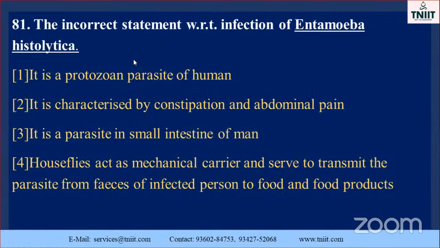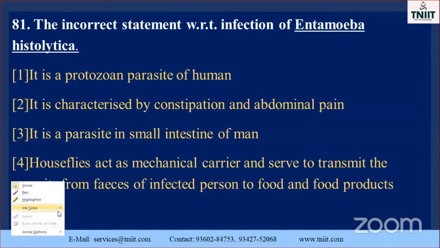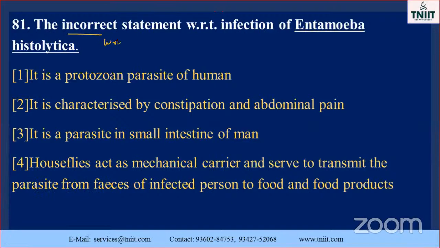The incorrect statement, otherwise called the wrong statement. The infection of Entamoeba histolytica, already known, is also caused by which one? Dysentery. Stomach related. Entamoeba, amoeba.